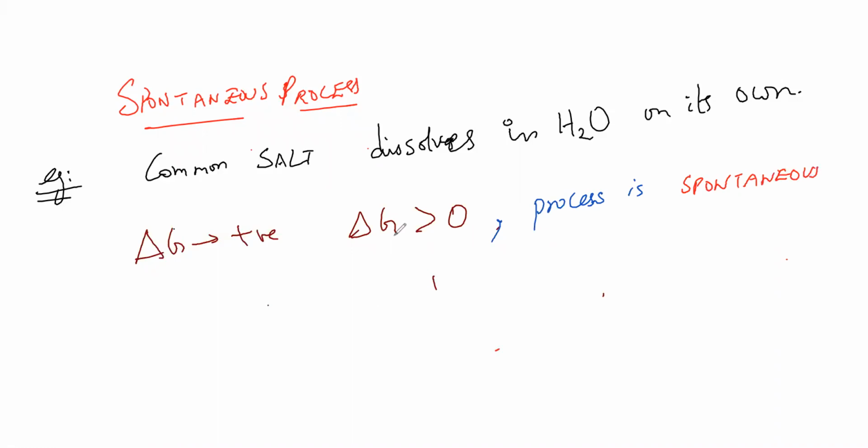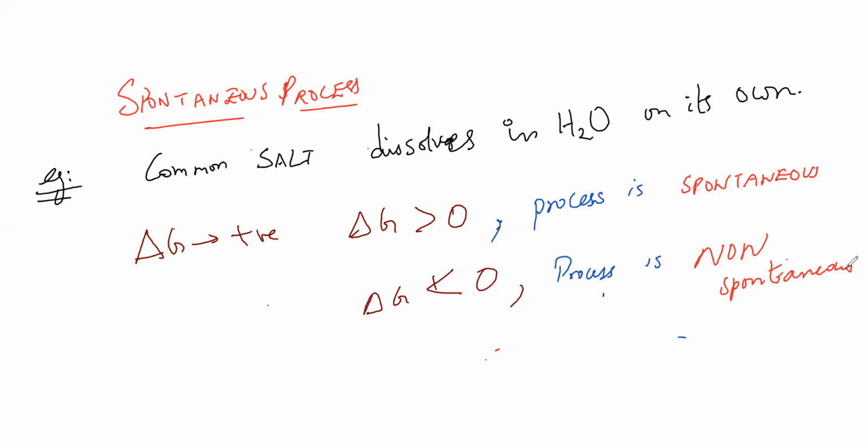If delta G is greater than 0, the process is non-spontaneous.